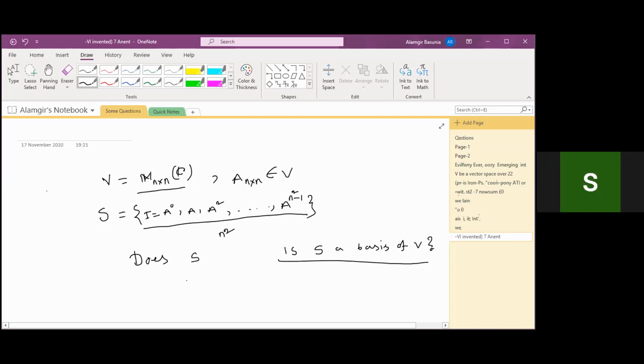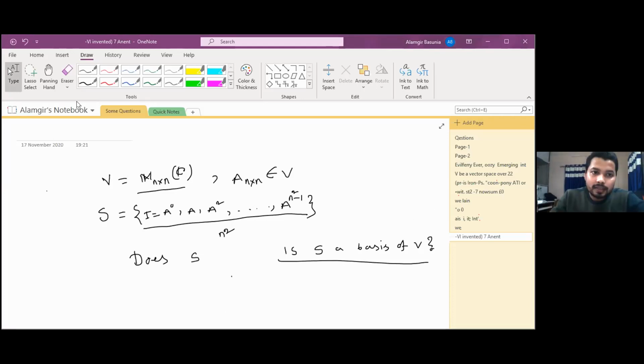So from this set S, only n elements are linearly independent at most. Okay. From the characteristic equation, what can we say? A to the power n is equal to I. Yes. No, actually how can you say that? One can say A satisfies its characteristic equation, whose order is n. Yes. Just look here.